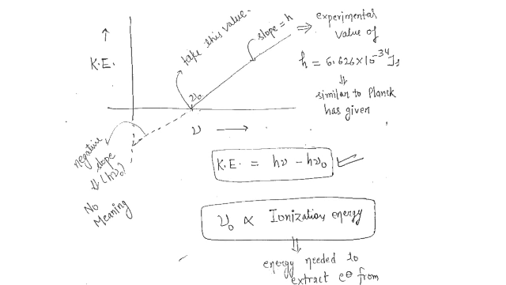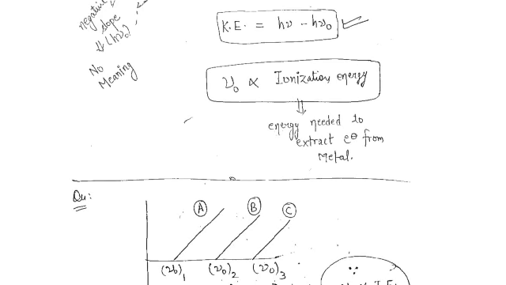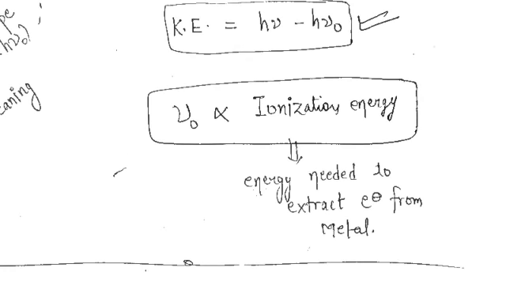Okay, so it is amazing that the theoretical prediction of Planck about the quantization of energy, or say photons, the h value given by Planck, completely matches the experimental value. Now one more thing that you know very well: if the metal surface has a very high ionization energy, try to understand.